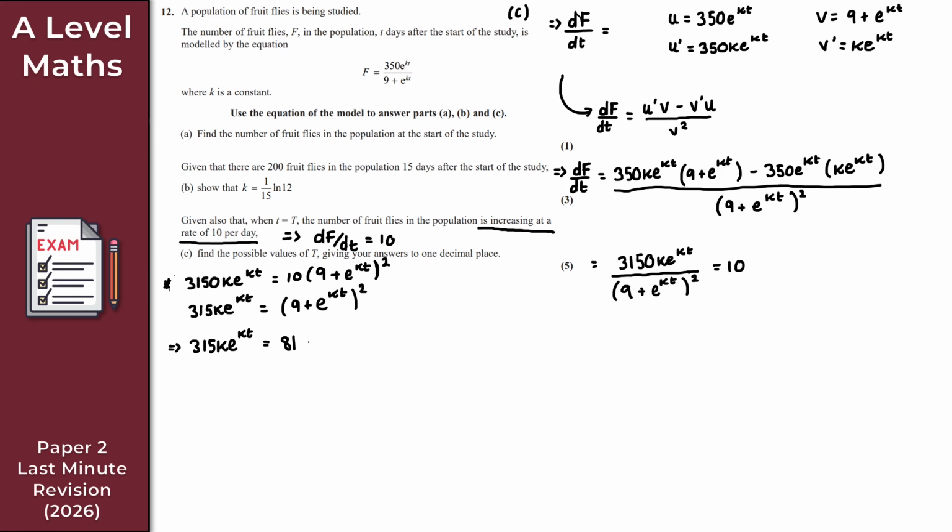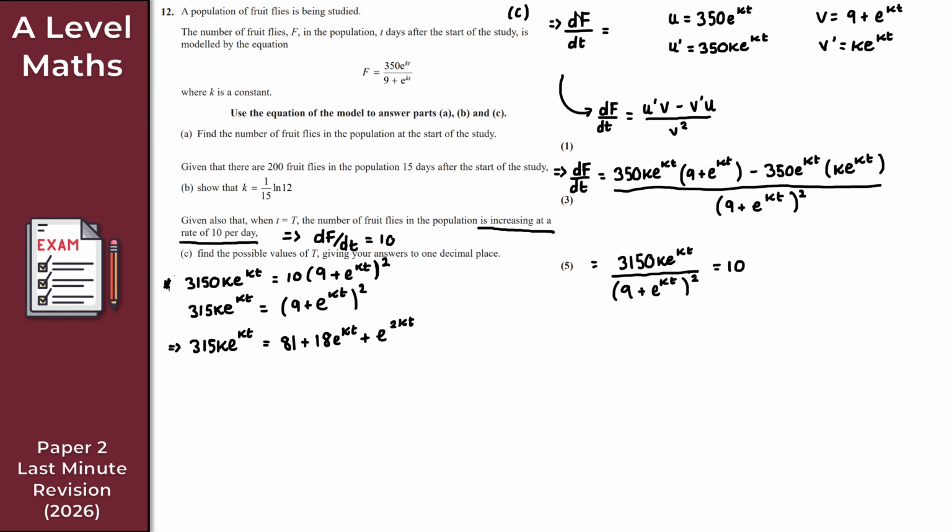You just write down the double brackets. So 18 e to the kt there. And then e to the kt times itself again. So e to the kt times e to the kt is e to the 2kt, right? So e to the 2kt there. Like so.